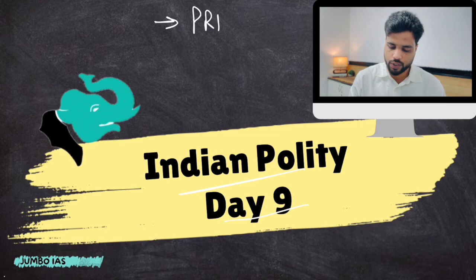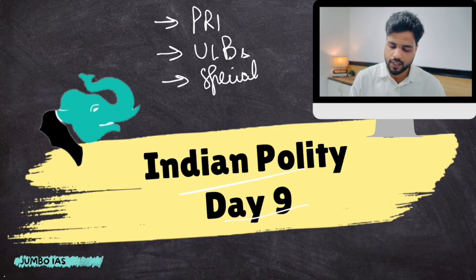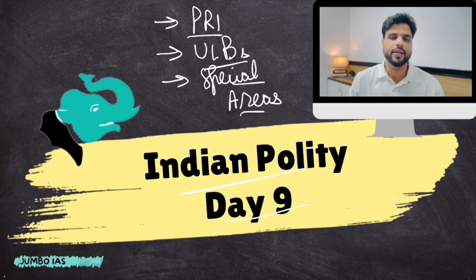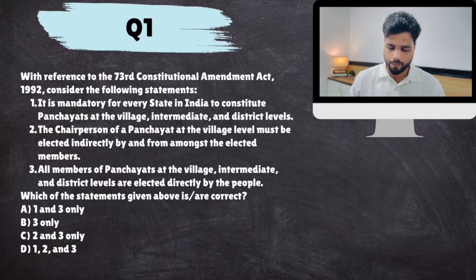Panchayati Raj institutions, urban local bodies, and administration of special areas like UTs and other areas like tribal areas and others. So first we'll cover Panchayati Raj institutions, then urban local bodies, and then special areas. All right, so let's begin with question number 1.